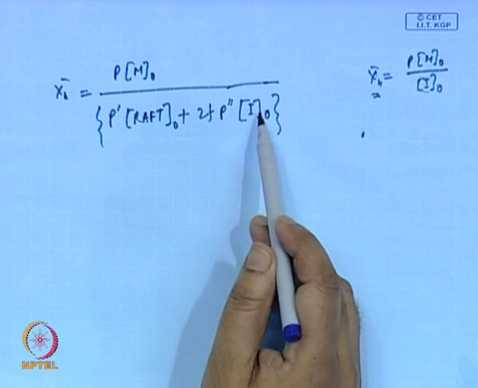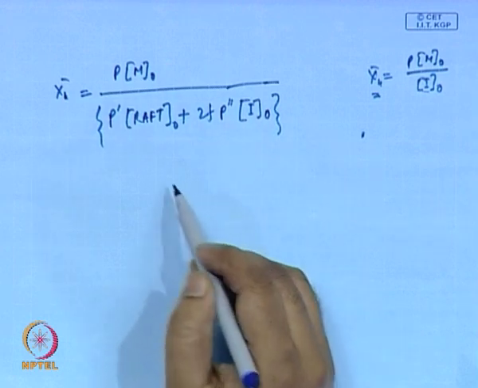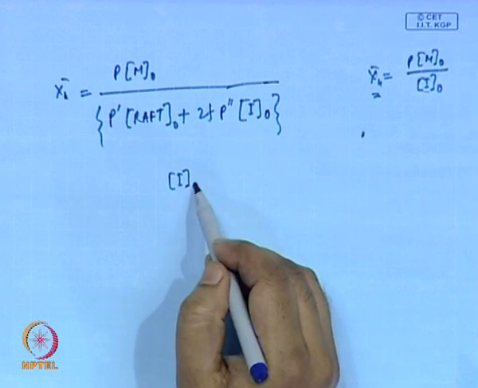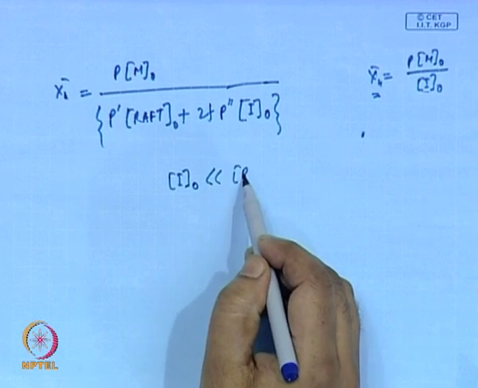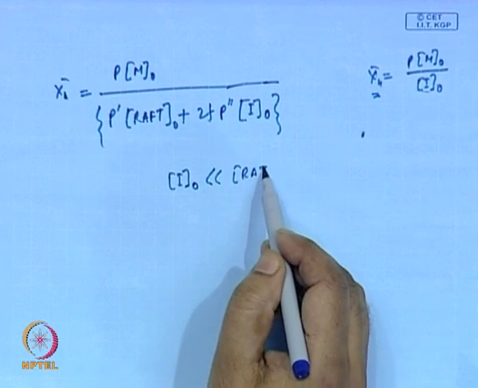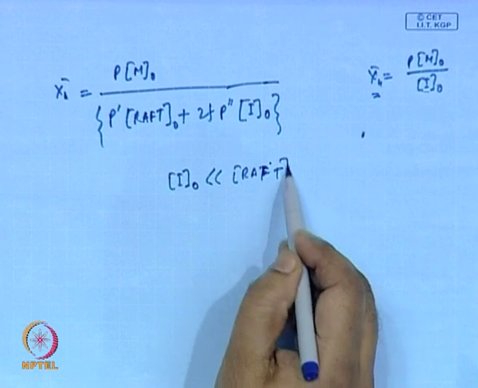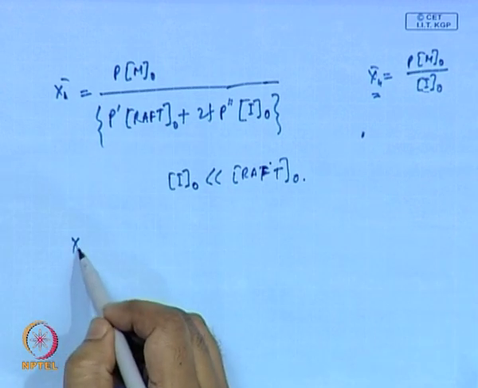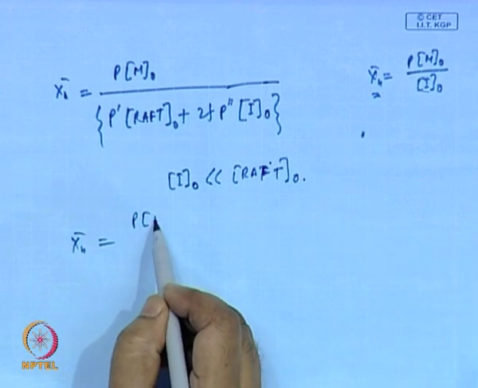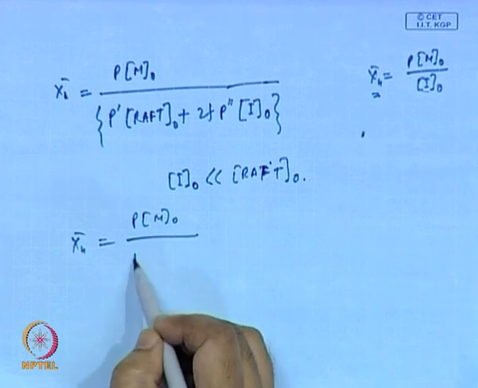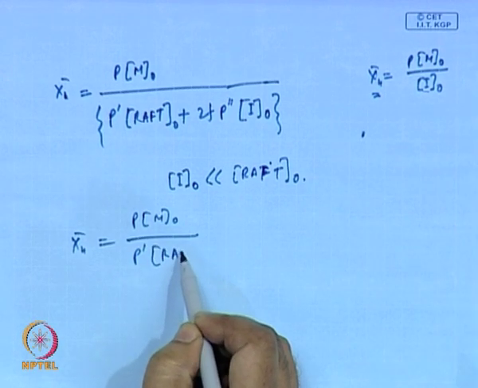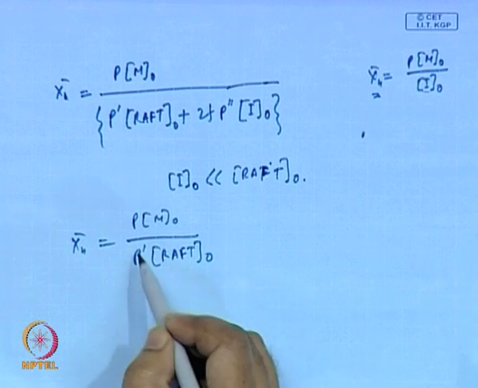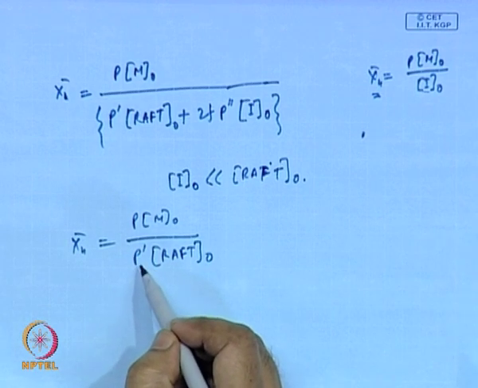Now, because typically we use the I0 concentration much lower than the RAFT concentration, we can use M0, and this is the conversion of the RAFT reagent.